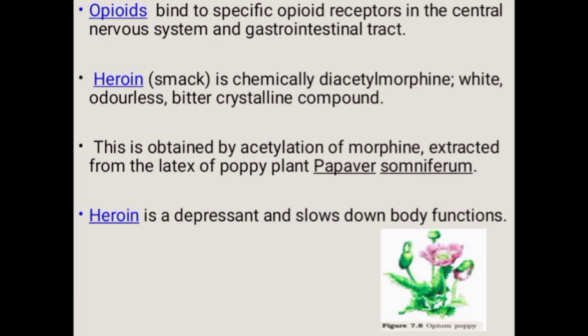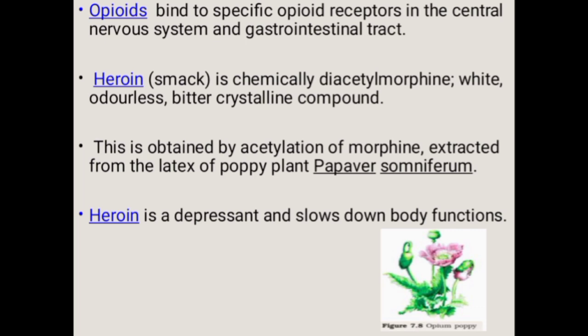Heroin, which is also called smack, is chemically diacetyl morphine, which is a white, odorless, bitter crystalline compound. This is obtained by the acetylation of morphine, which is extracted from the latex of the poppy plant.